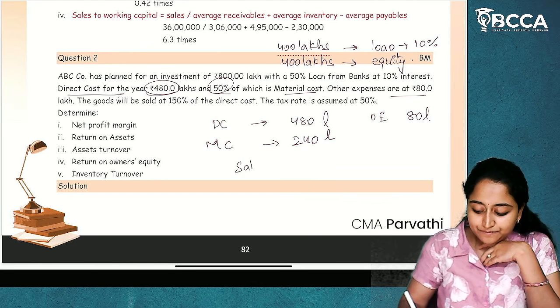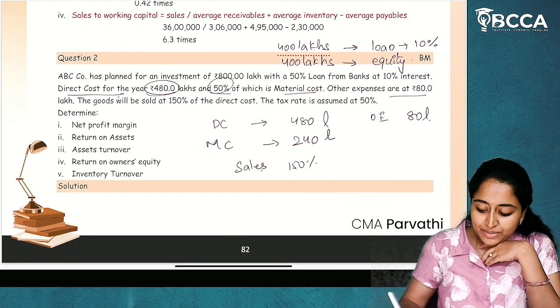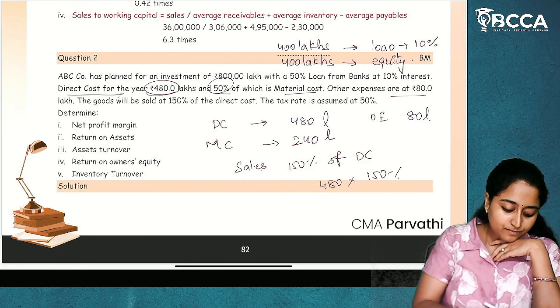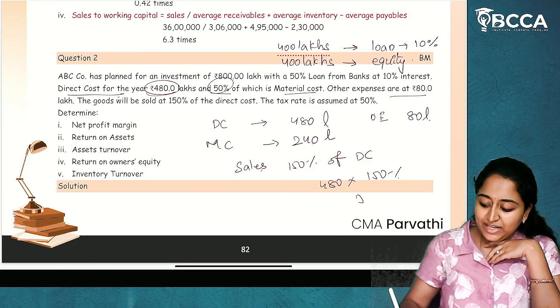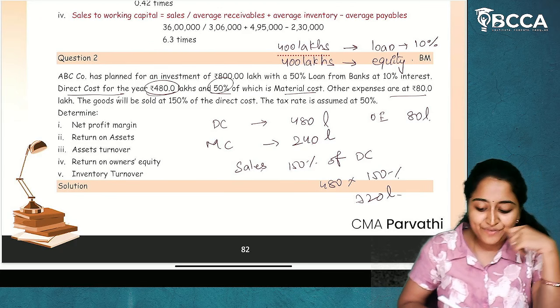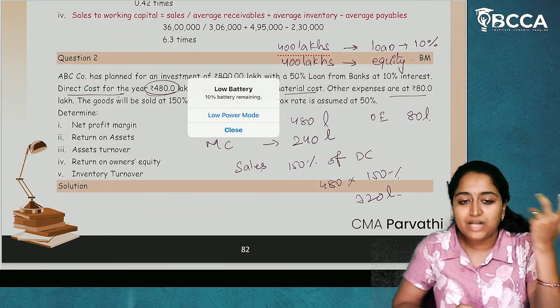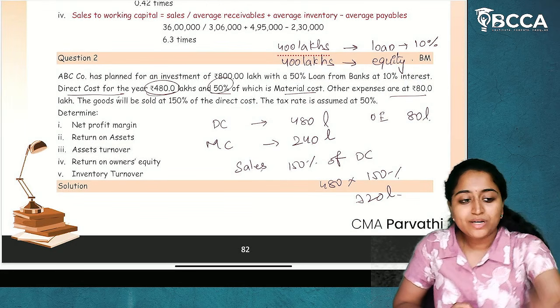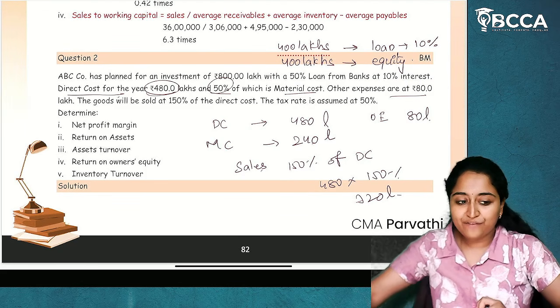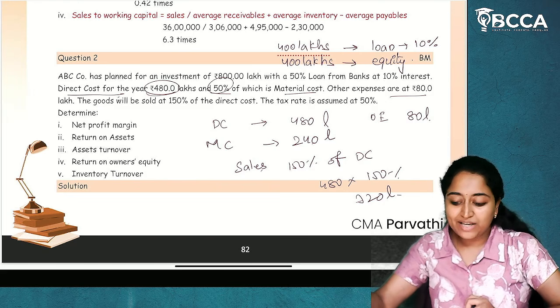Now what is sales? 150% of direct cost, which means 480 into 150%, 720 lakhs. 720 lakhs will be my sales. I hope everything is clear. We have done the analysis. Now, what do we have to calculate? We'll see the calculation now.